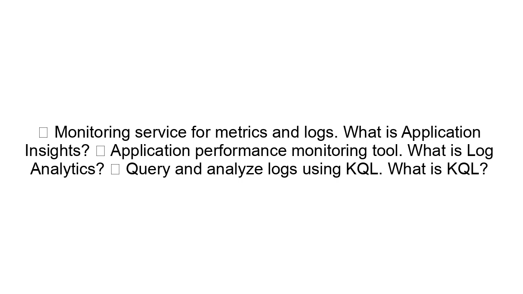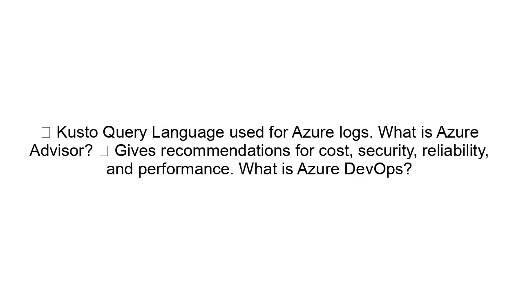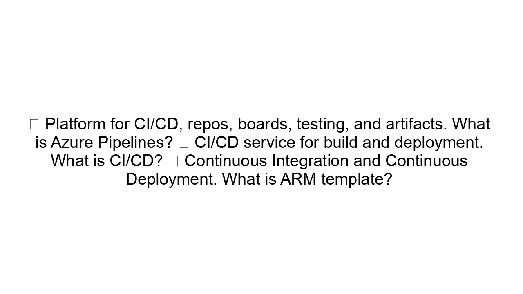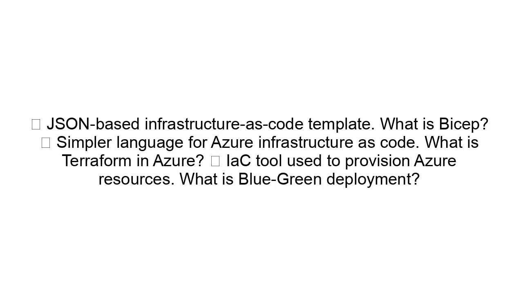What is Application Insights? Application performance monitoring tool. What is Log Analytics? Query and analyze logs using KQL. What is KQL? Kusto Query Language used for Azure logs. What is Azure Advisor? Gives recommendations for cost, security, reliability, and performance. What is Azure DevOps? Platform for CI/CD, repos, boards, testing, and artifacts. What is Azure Pipelines? CI/CD service for build and deployment. What is CI/CD? Continuous integration and continuous deployment. What is an ARM template? JSON-based infrastructure as code template. What is Bicep? Simpler language for Azure infrastructure as code.